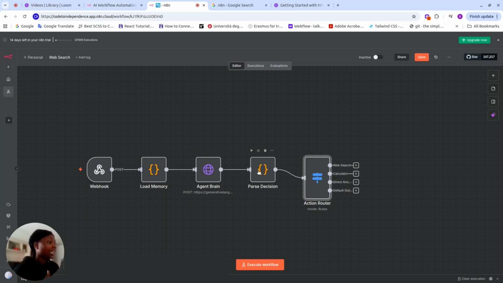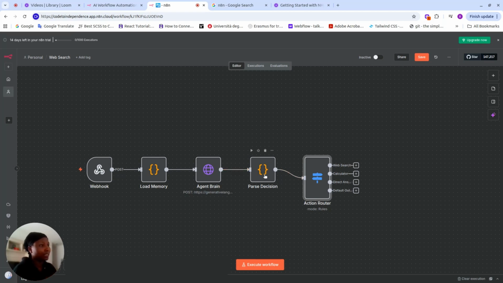And then we go back to our canvas. As you can see here, we start from here, we trigger a node, we receive a prompt from Postman, we load memory, our agent brain is making decisions, Gemini, and then it passes it to this, which is making a decision whether what I received should be a calculator.